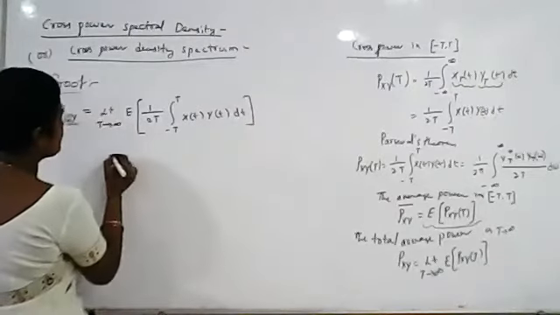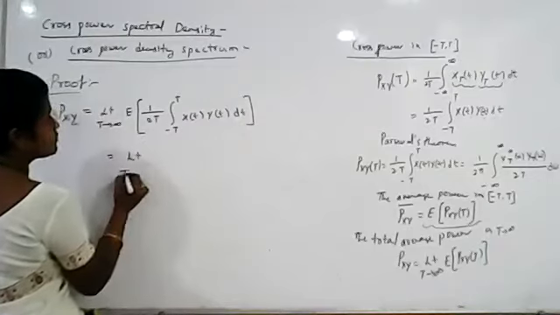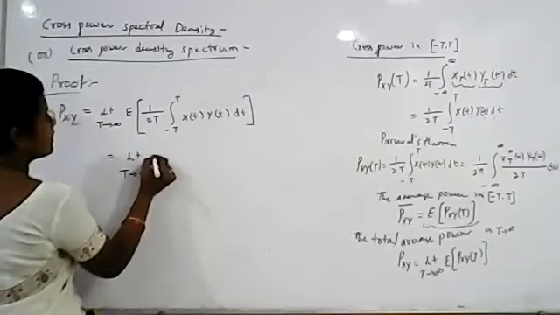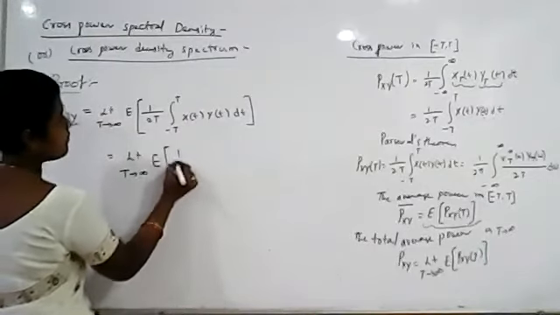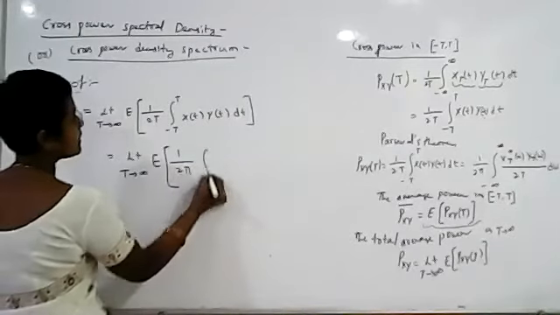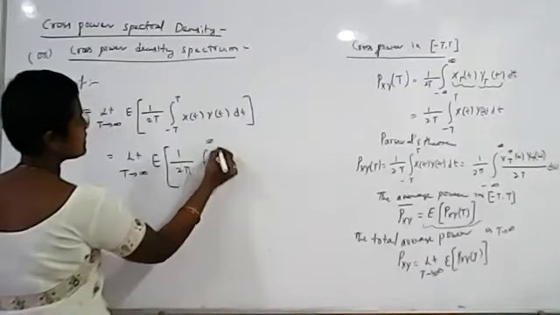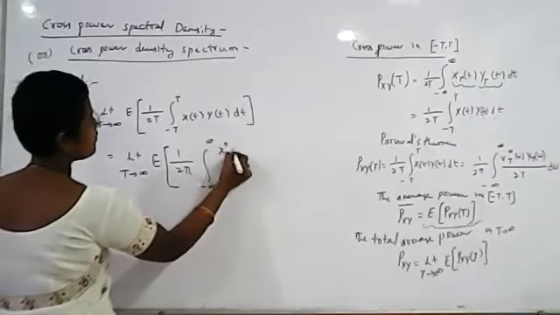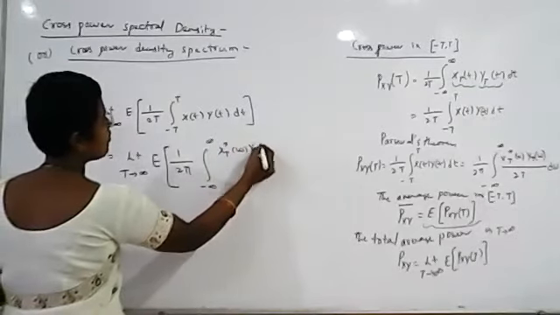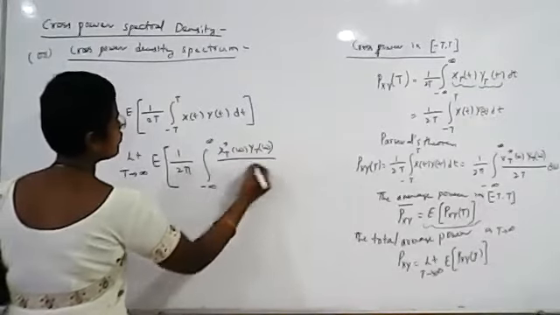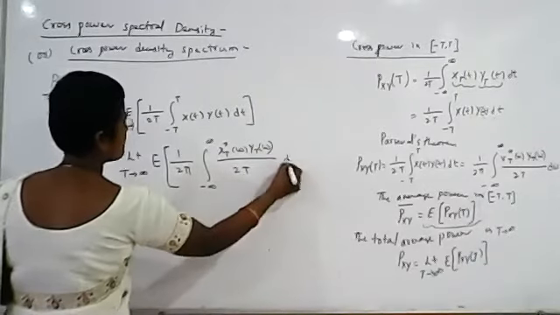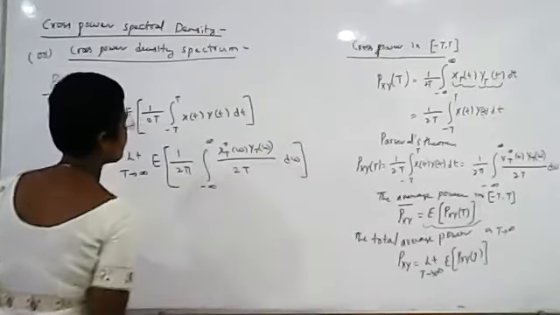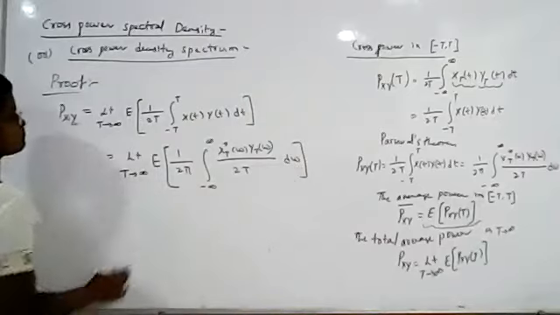That is equal to the limit T tends to infinity of the expected value of 1 by 2 pi integral from minus infinity to plus infinity of X_T star(omega) Y_T(omega) by 2T d omega.